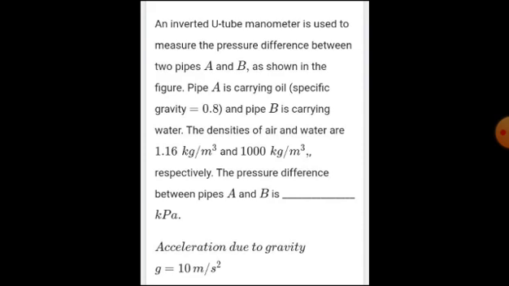The densities of air and water are 1.16 kg per meter cube and 1000 kg per meter cube respectively. The pressure difference between pipes A and B is dash in kilopascal. We have to find the difference in pressures, and the acceleration due to gravity is given as 10 meter per second square.